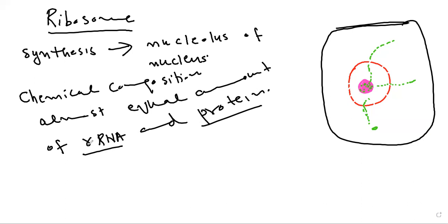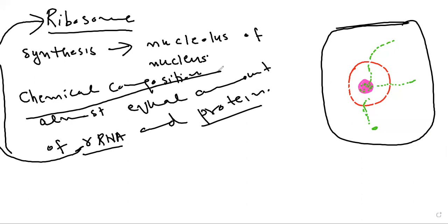Because these cell organelles have ribosomal RNA, they have ribonucleic acid. That's why these cell organelles are called ribosomes, meaning those bodies which have ribosomal RNA. This was all about the chemical composition of ribosome.